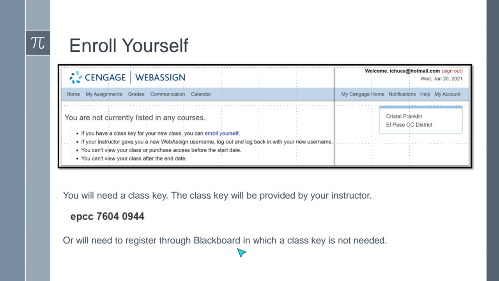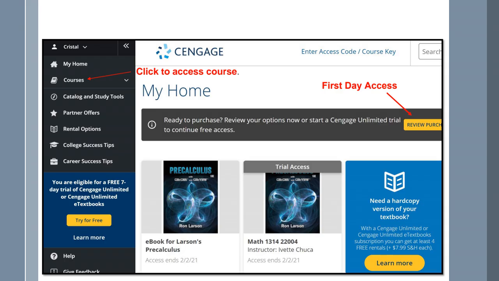So once you click on those and enter that information, it's going to ask you to register. Okay, so one of the things about 1314 is that you have first day access, which means that your textbook materials have already been paid for with your tuition. So you're not going to have to pay again for the textbook. Once you register, I do recommend that you use your EPCC email as your username. And if you are taking 1314 and 314 at the same time, you want to make sure that you use the same username.